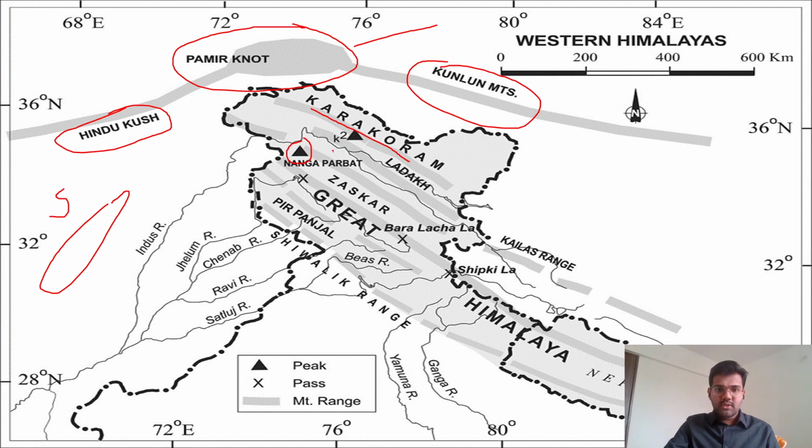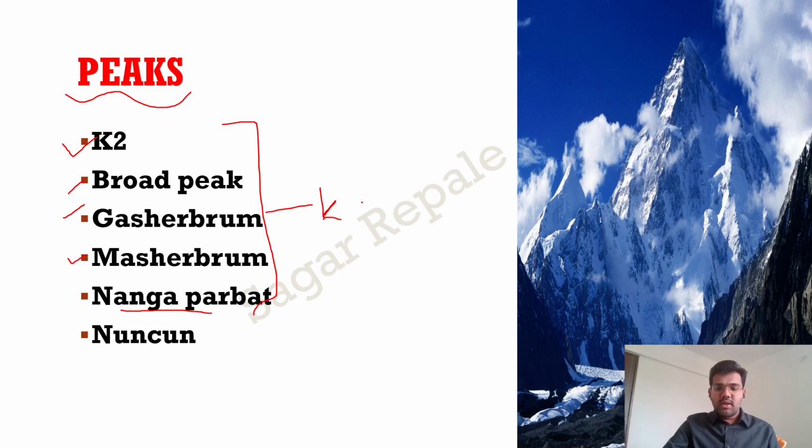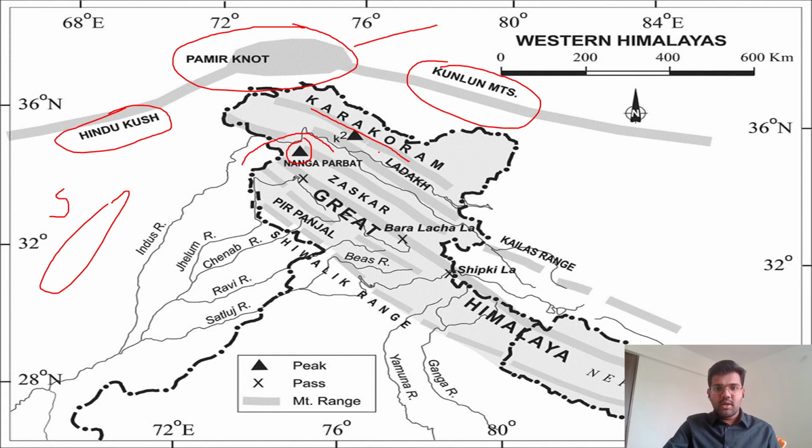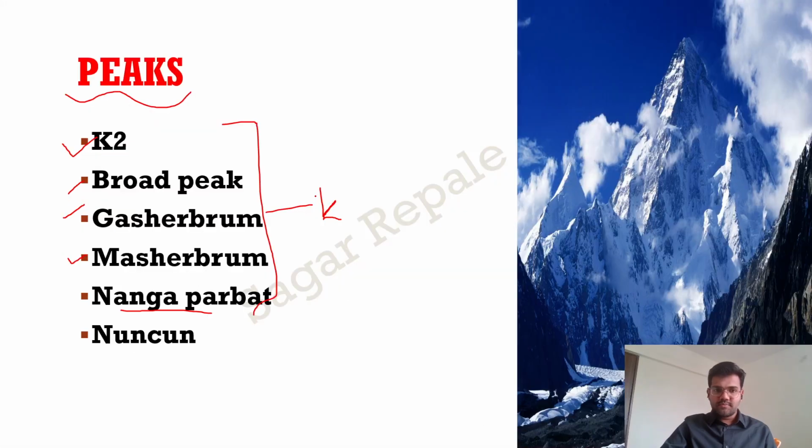You can see the Indus takes a sharp U-turn after crossing Nanga Parbat. Then the Nankan mountain is present somewhere here in the Zanskar mountain ranges. So these are the important peaks. Again, there are hundreds of peaks, and not all are important. You should be aware of K2 and its location. It is in the Karakoram range, along with other mountain peaks of the Karakoram and Zanskar ranges.